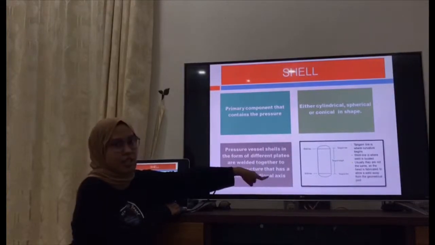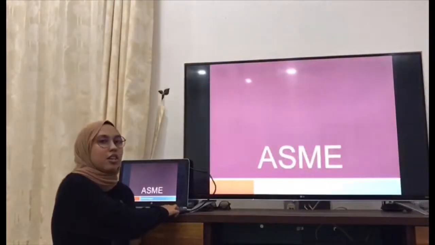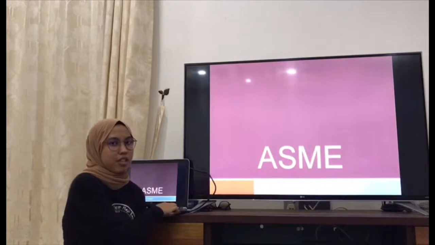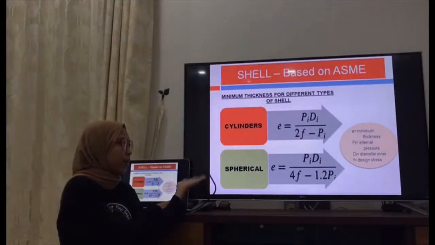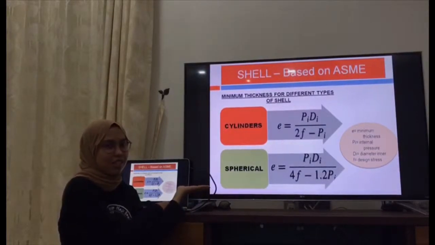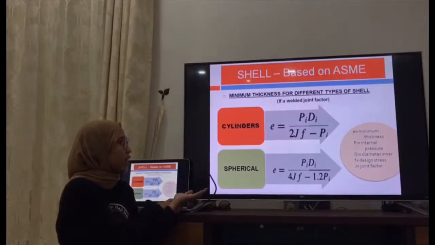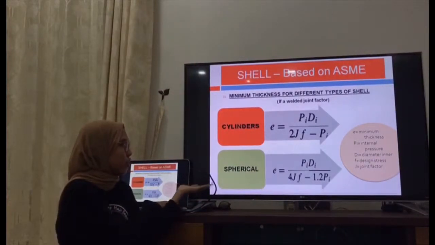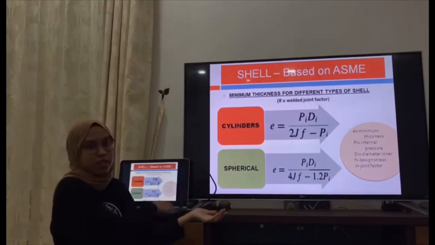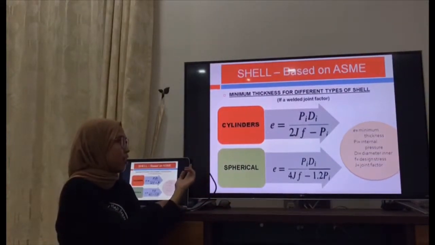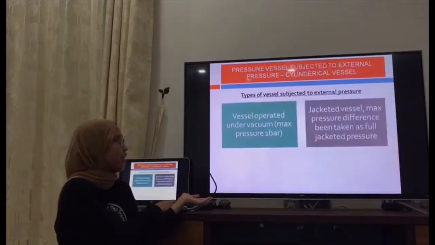This is an example of a cylindrical type of pressure vessel. Now we're going to talk about the ASME standard for the shell. These are the formulas for the minimum thickness for different types of shell, cylinder and spherical. These are also formulas, but they apply only if a welded joint factor is involved. These are the formulas for cylinder and spherical shapes.